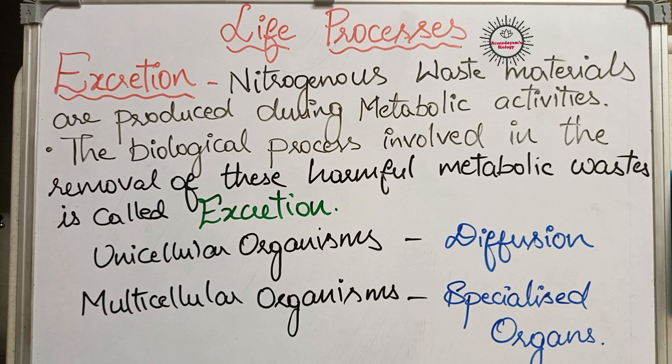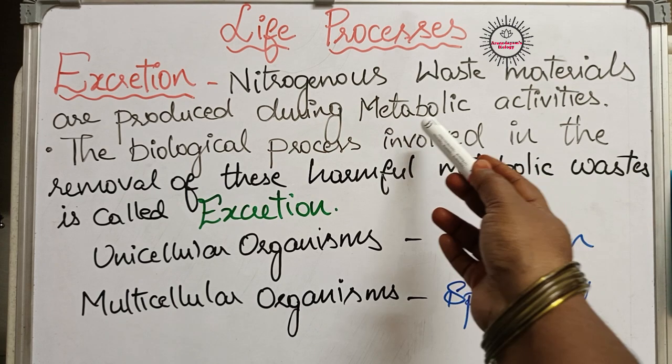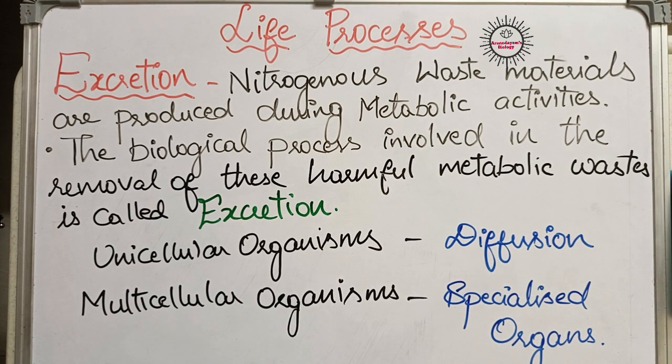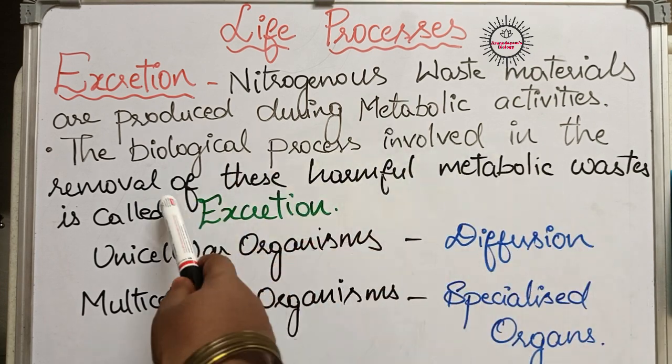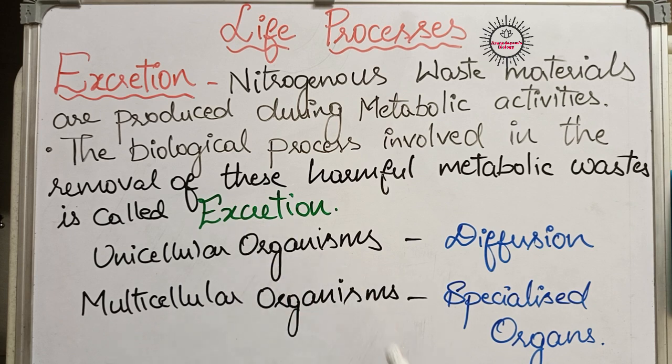These nitrogen containing substances are not useful for our body. Moreover, if they do not get rid of our body, they will accumulate in our blood. They cause diseases to us, they become poisonous and cause death also. So these nitrogenous waste materials are harmful to living organisms. They are produced during metabolic activities and they have to get rid of the body. The biological process involved in the removal of these harmful metabolic wastes is called excretion.